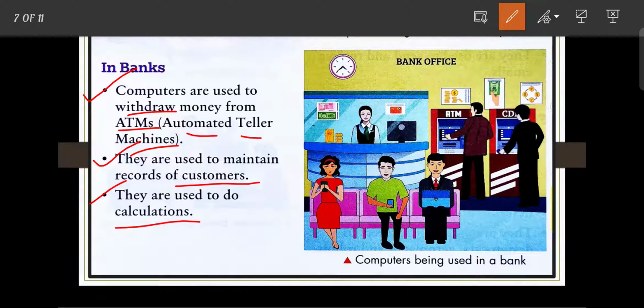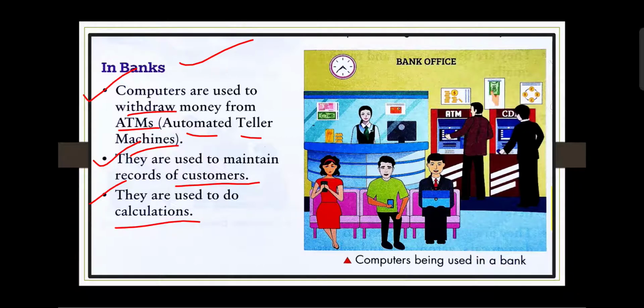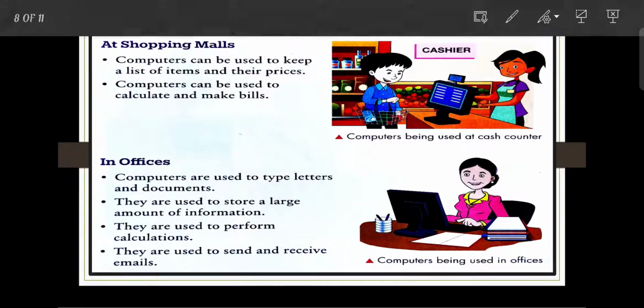Okay, the next place is shopping malls. A computer can be used to keep a list of items and their prices, and to calculate and make bills at shopping malls. So the main thing is that the computer is used to keep a list of items and their prices and to calculate and make a bill.